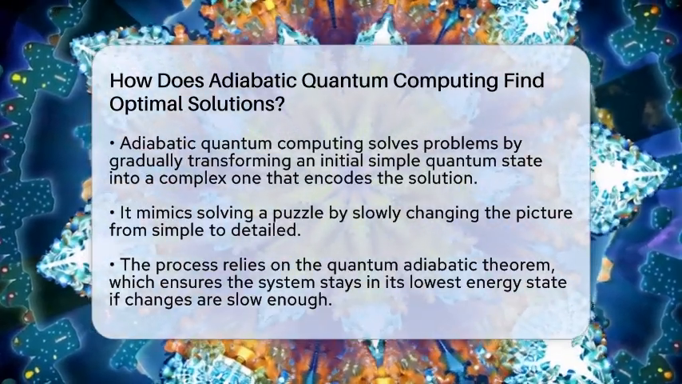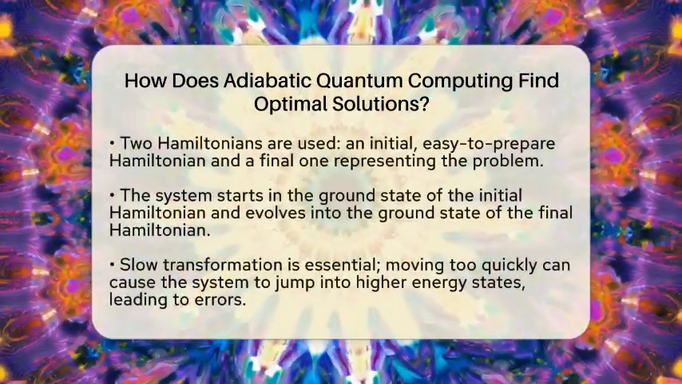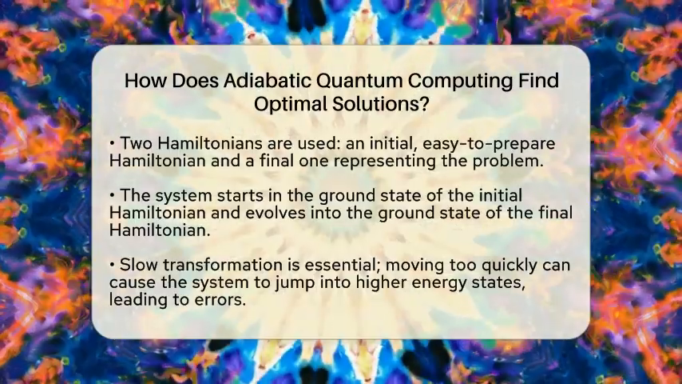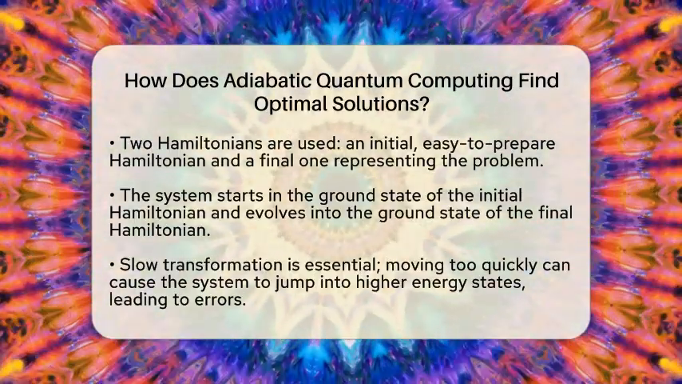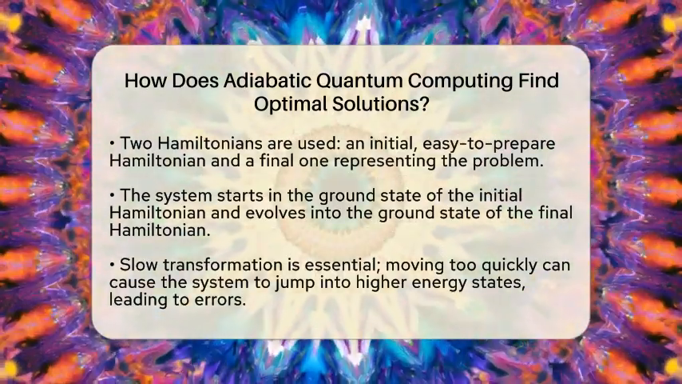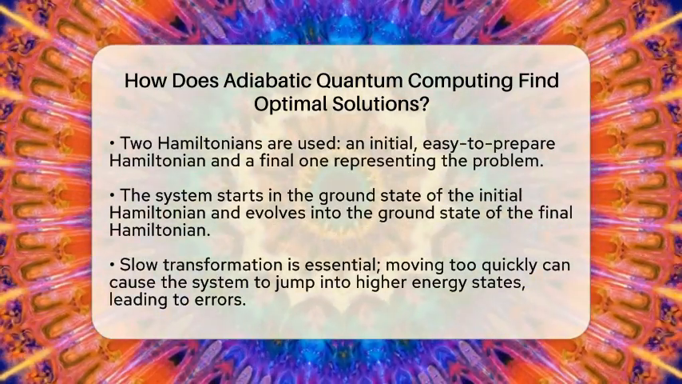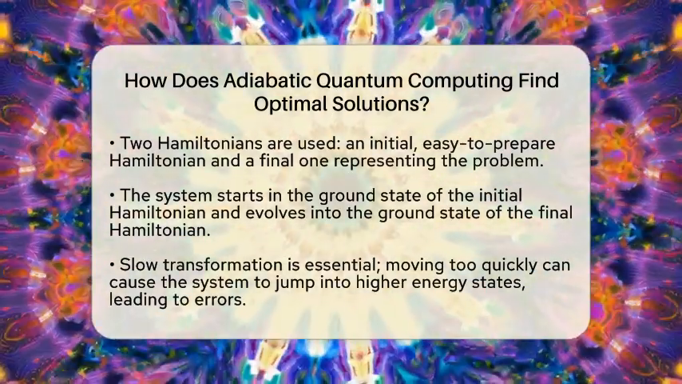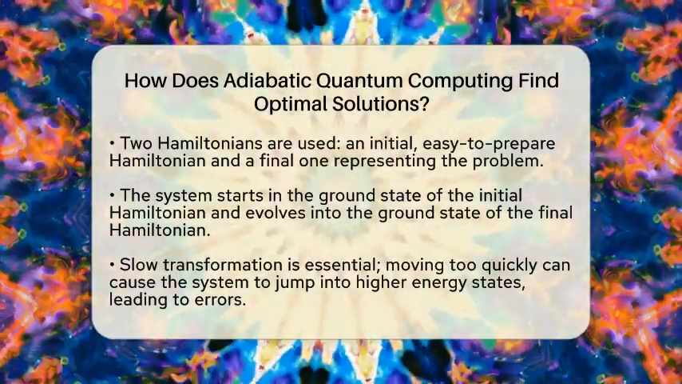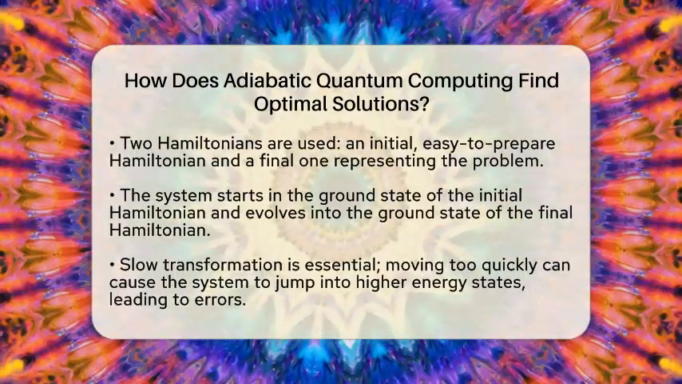The process involves defining two Hamiltonians, which are like energy maps of the system. The initial Hamiltonian is simple, with a known ground state that's easy to set up. The final Hamiltonian is designed to represent the problem you want to solve, with its ground state corresponding to the best solution. You start by preparing the system in the ground state of the initial Hamiltonian.